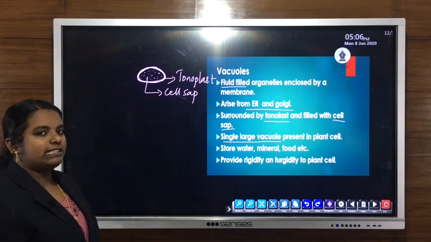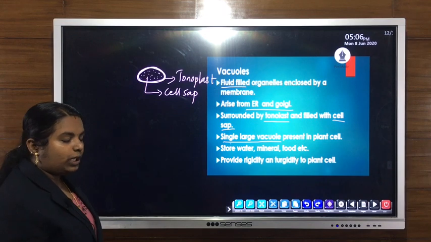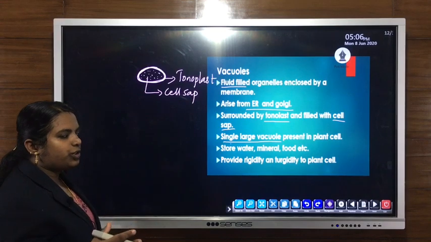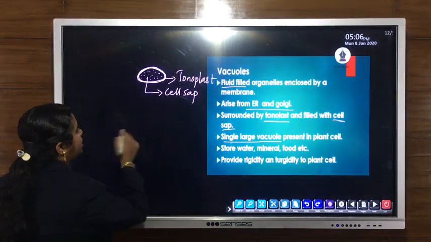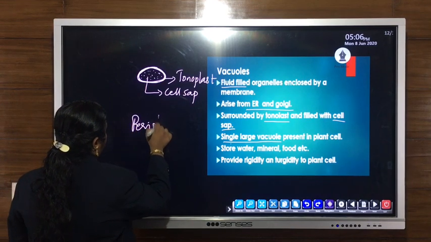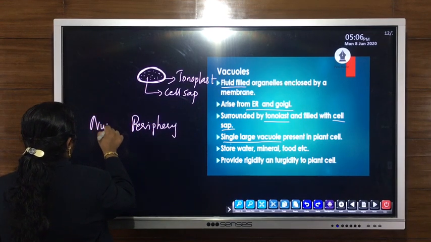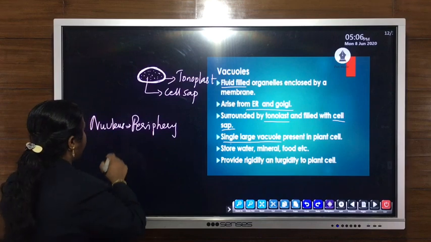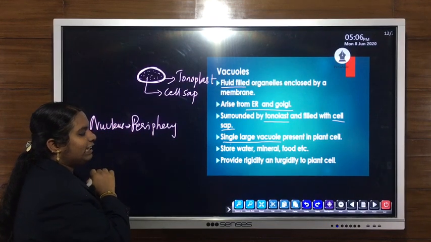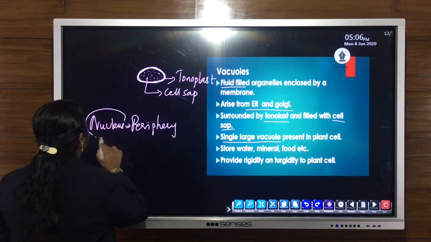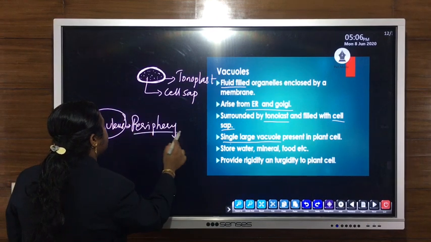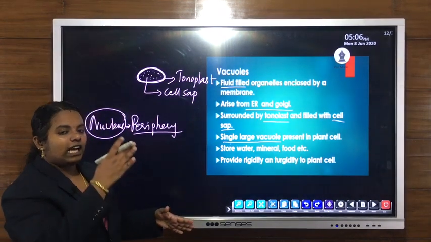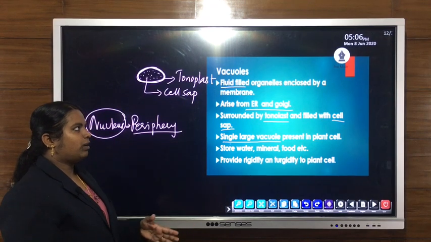Due to the location of this centrally placed single large vacuole in the plant cell, the nucleus is shifted to the periphery, or to the side, because the large centrally placed vacuole is present in the plant cell.